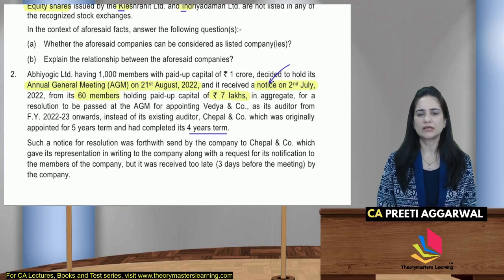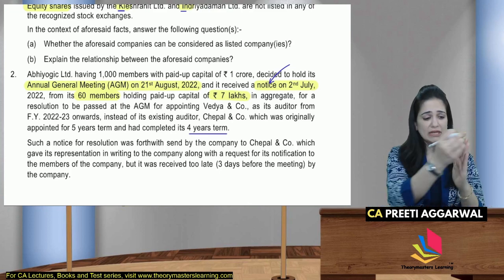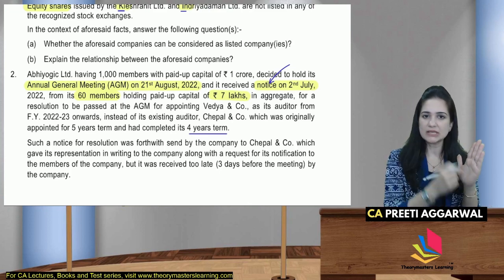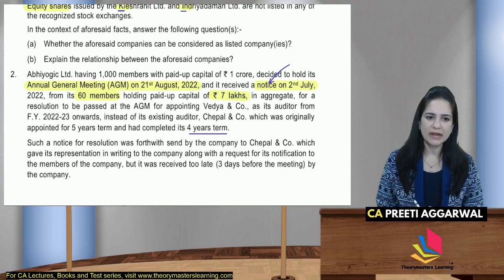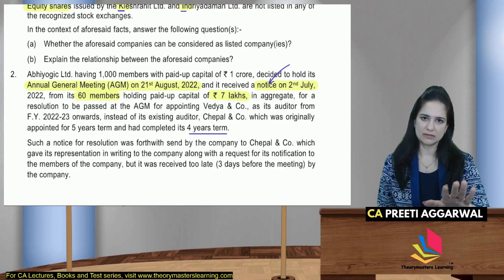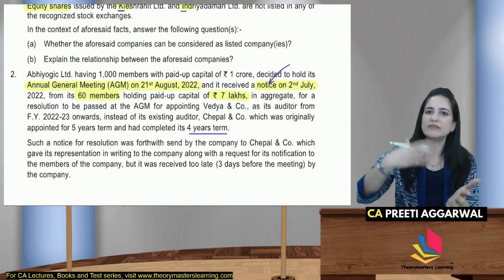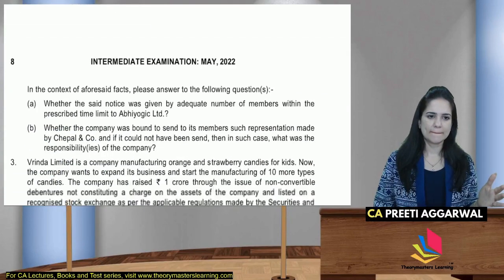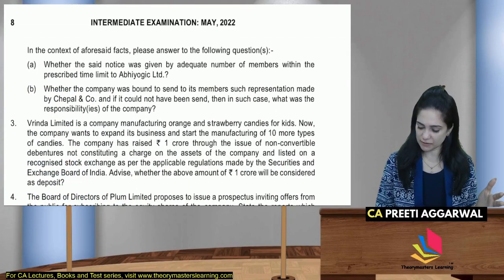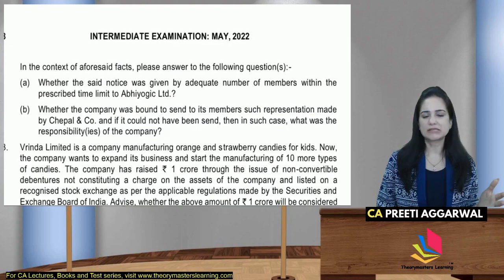क्यों नहीं निकालना चाहिए? वो बोलने का मौका मिलना चाहिए उसे. Representation लिख के देगा कि ये reasons है कि मुझे नहीं निकालना चाहिए. So he has given a representation in writing. But it was received too late. That is only 3 days. अभी 3 days में how will we send it to the members? Na? So in this case, in the context of the aforesaid facts, please answer the following questions.